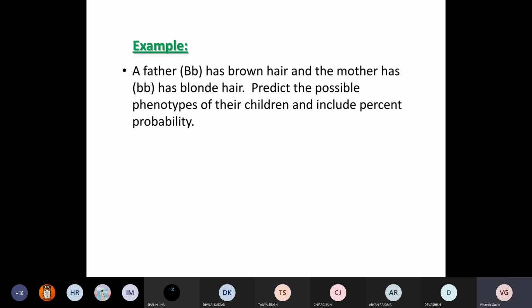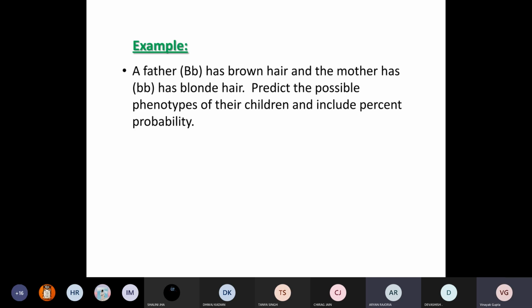What are the phenotypes? Can you tell me? Student: Sir, of their children? Student: 1:1. Okay, and what is the phenotype? You are telling me the ratio, right? Phenotypic ratio. I'm asking phenotypes. First, you should tell me what is the phenotype, then the phenotypic ratio. Student: Sir, possible are capital B small b, and small b small b.